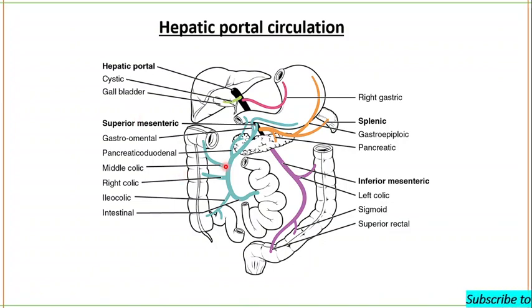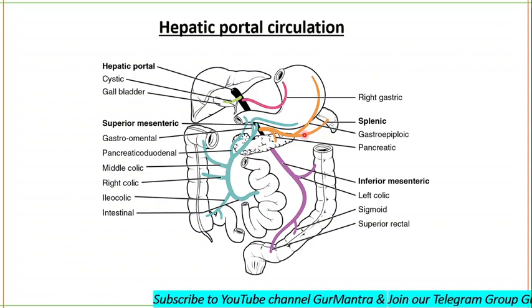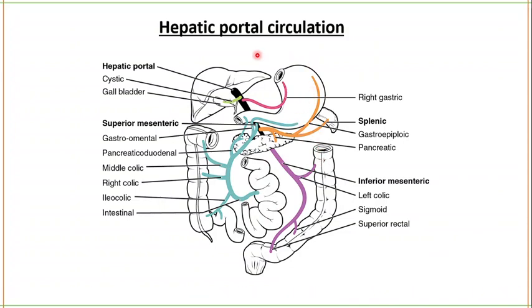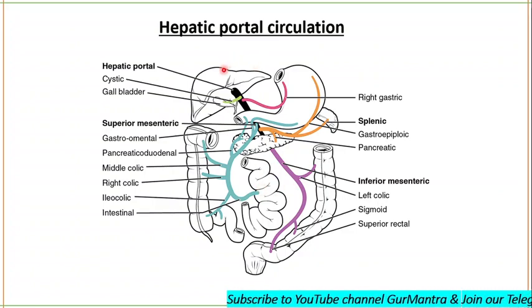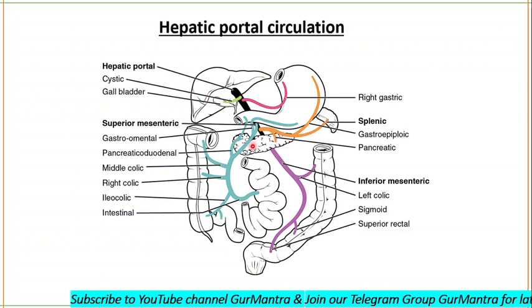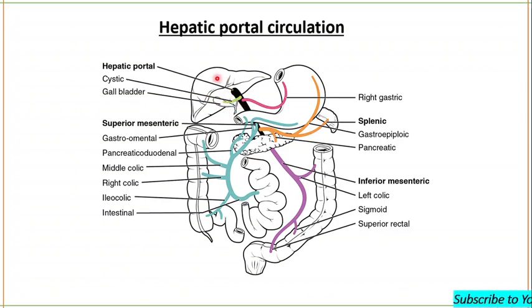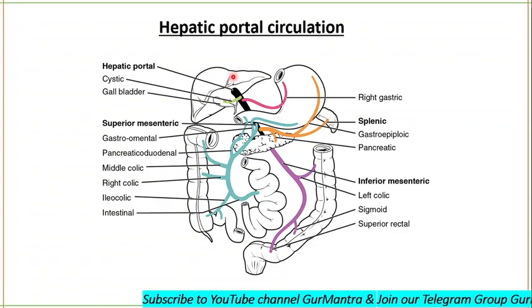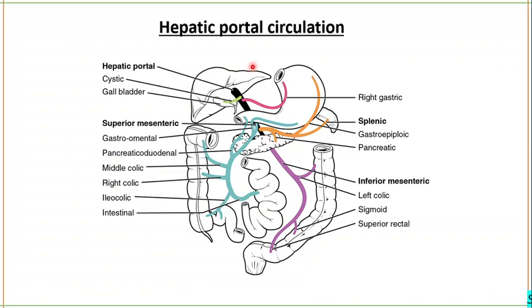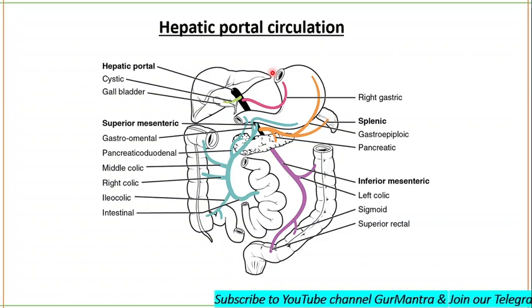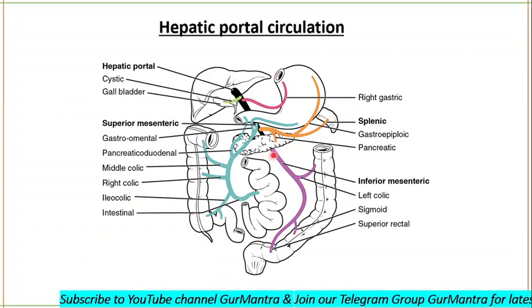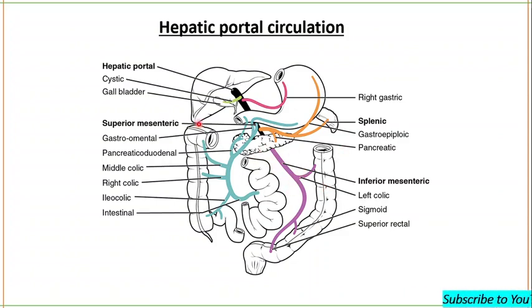The hepatic portal system consists of veins that begin in the capillary bed at the stomach and intestine, and end in the capillary bed of the liver. So veins which start from the gastrointestinal tract and end in the liver make up the hepatic portal system. The liver actually gets two supplies of blood. One directly from the heart, for which the hepatic artery is responsible. Otherwise, the hepatic portal vein takes the blood from the gastrointestinal tract to the liver.